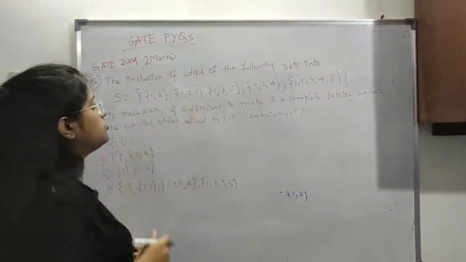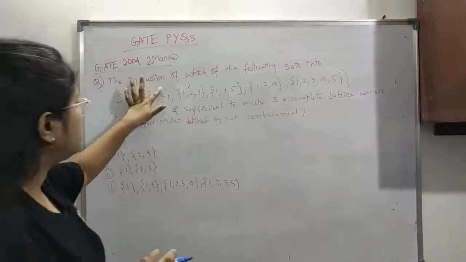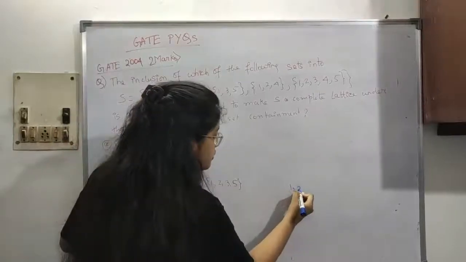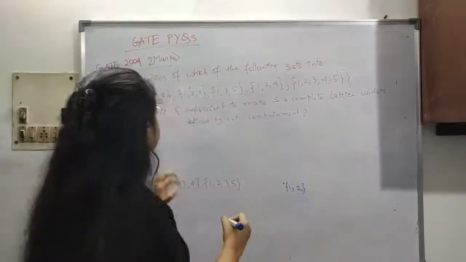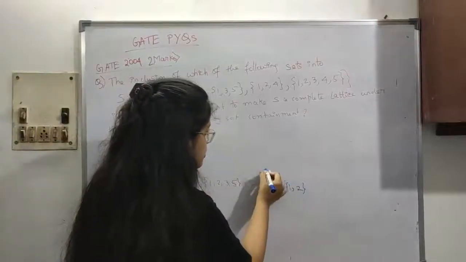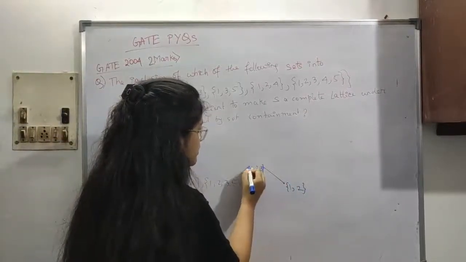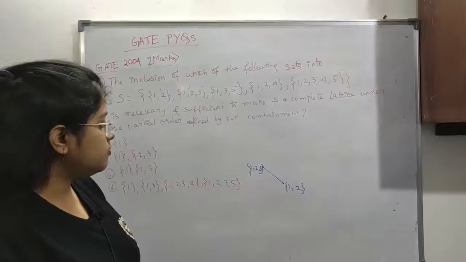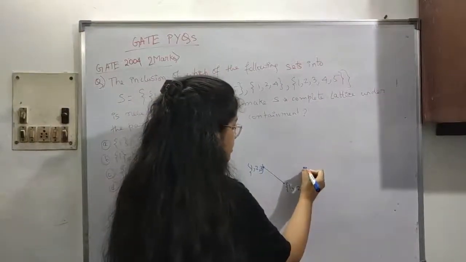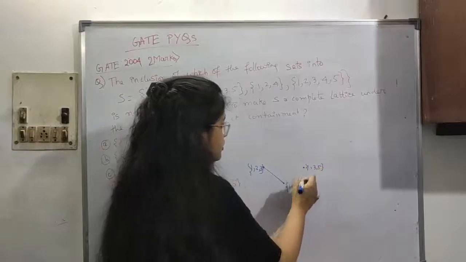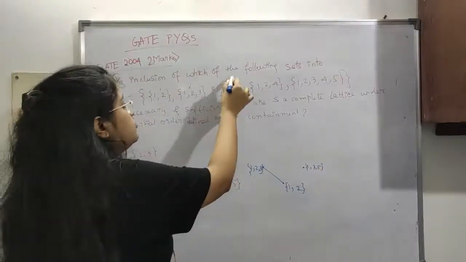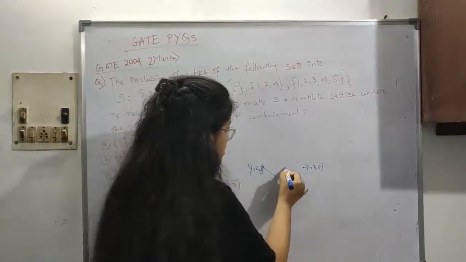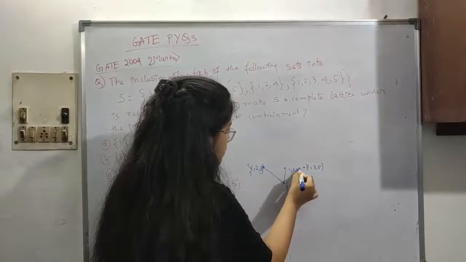Then we have {1, 2, 3}. So let's first take 1 and 2, and put it here. Now next is {1, 2, 3}, let's put it somewhere here. Then {1, 3, 5}. This is not common, so let's put it somewhere here. 2 is not common, so it is not possible to put an edge here. Then {1, 2, 4}, it is common. So let's take 1, 2 and 4.